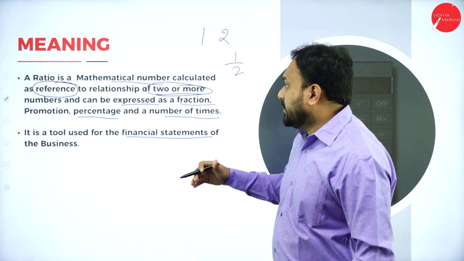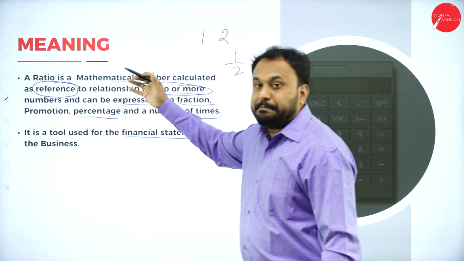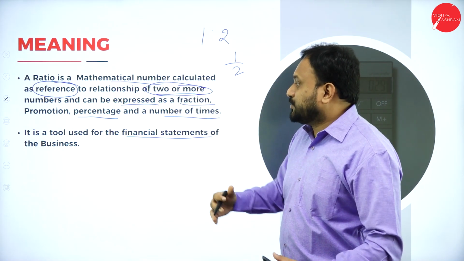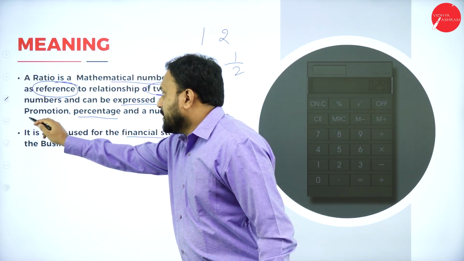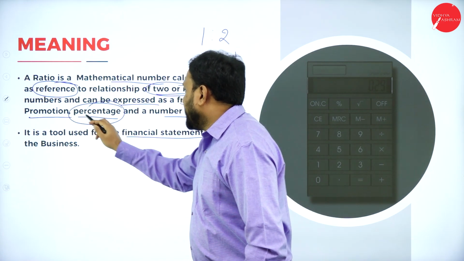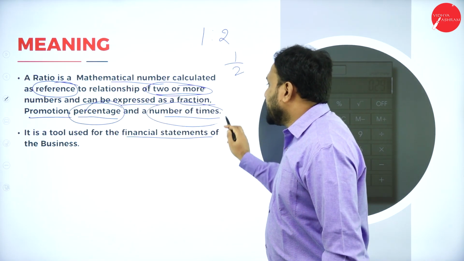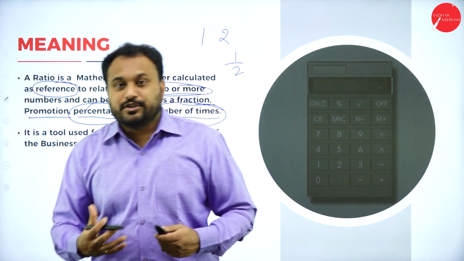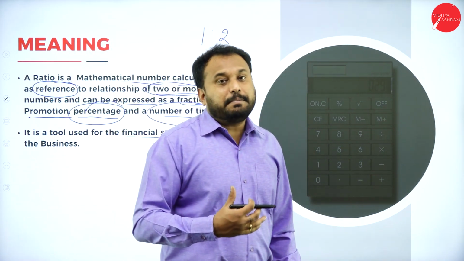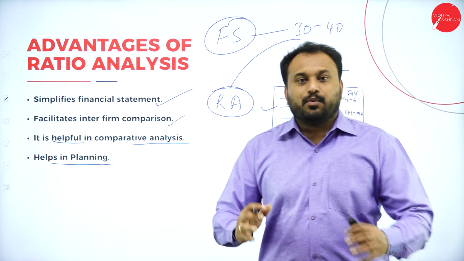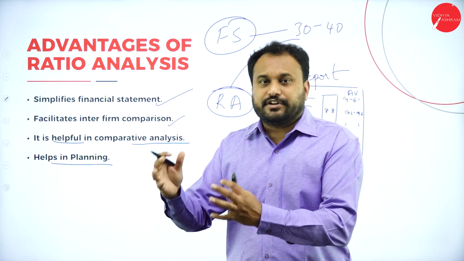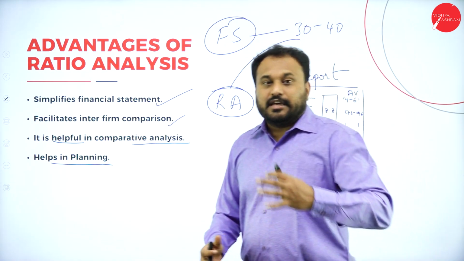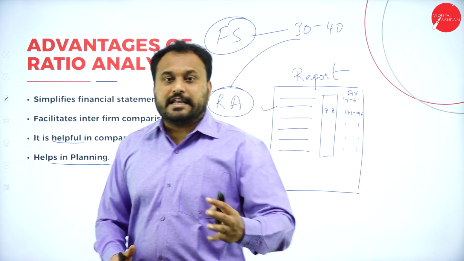When we go back here, the ratio is what? A mathematical number. That is what? Expressed in fraction, proportion, percentage and the number of times. That is what we get to know about ratio analysis, and it will help us for planning in future. So what are the limitations of ratio analysis? Yes, if you have a boon, you will definitely have a bane.